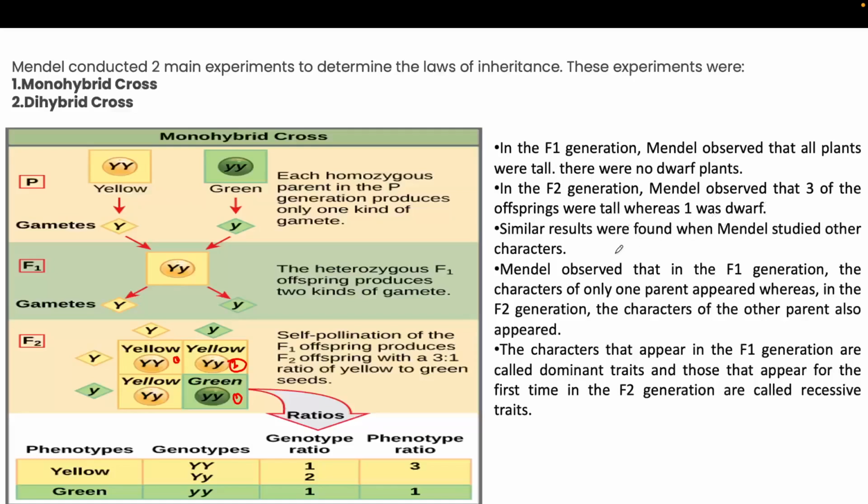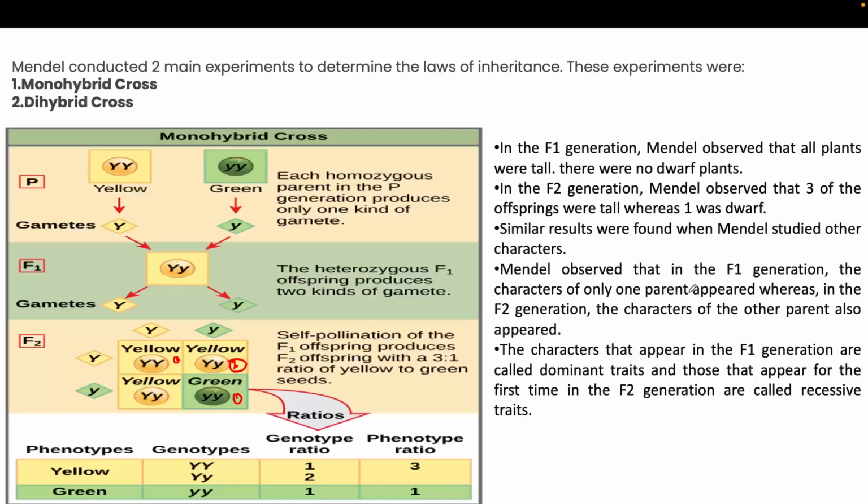Okay, and this similar type of result he observed in other studies also, where he checked the height of the plant. There also he got in F1 generation all plants were tall, and in the F2 generation there is a 3:1 ratio of tall and dwarf. Okay, so like that in other studies also he found the same result.